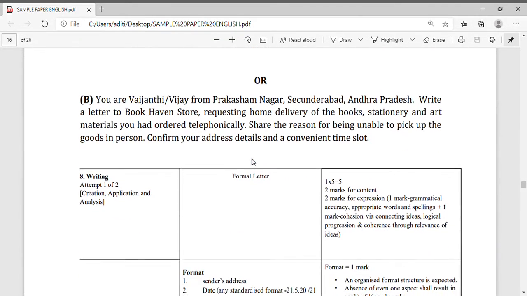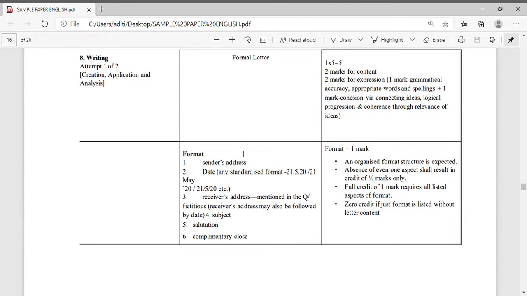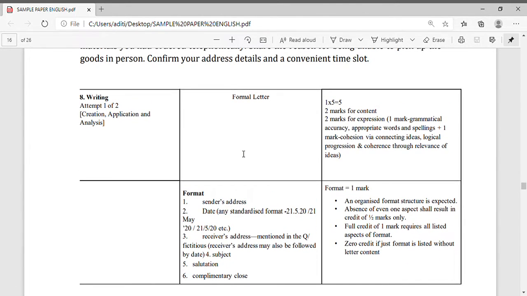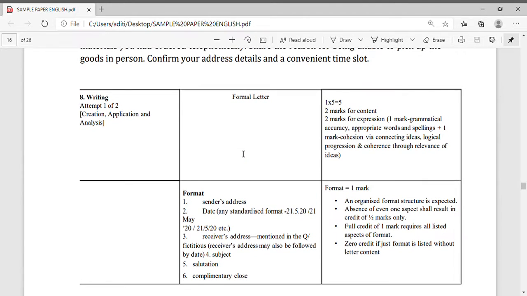Now how to write the formal letter? The marking scheme. This is the marking scheme from CBSE for question number 8. Attempt one question out of 2, A and B. The formal writing marking scheme is 1 into 5, that is 5 marks. Now you can see 2 marks for content for the formal letter.